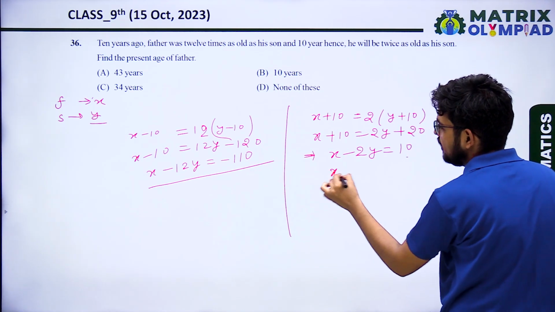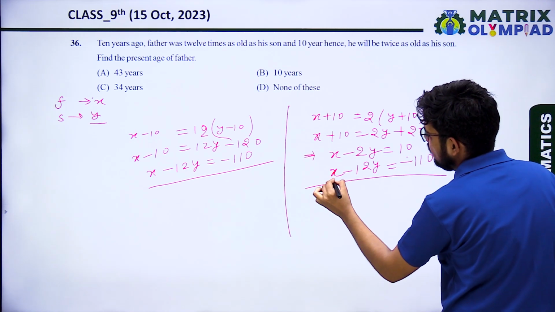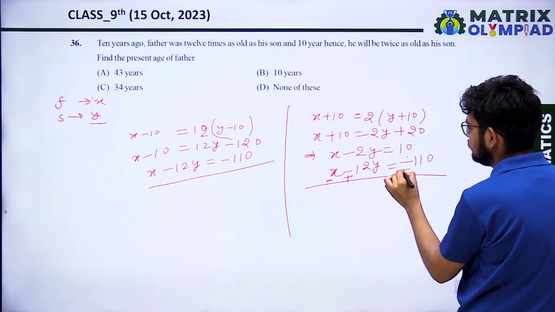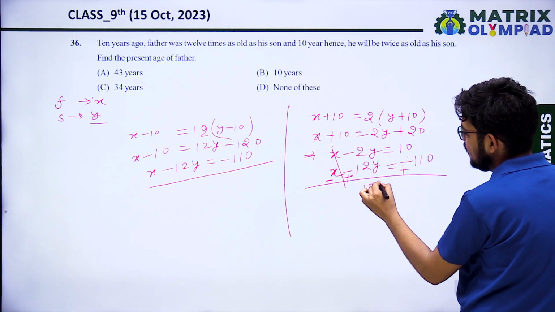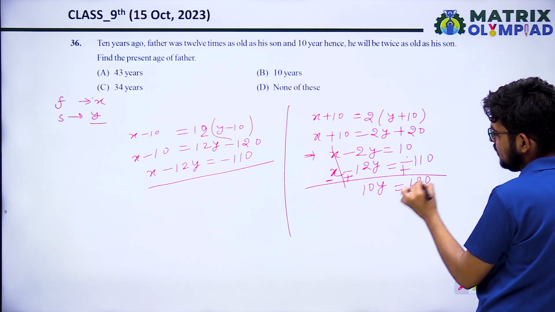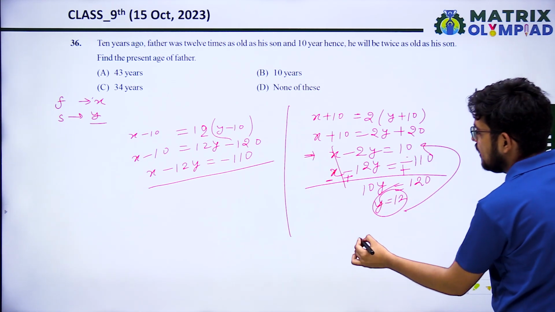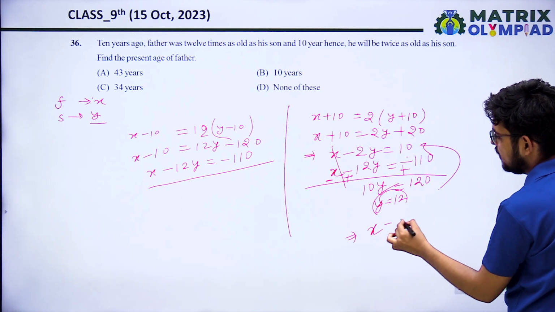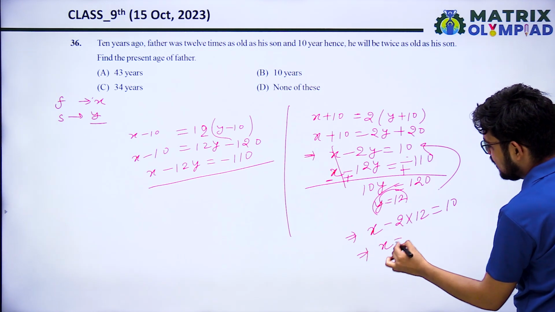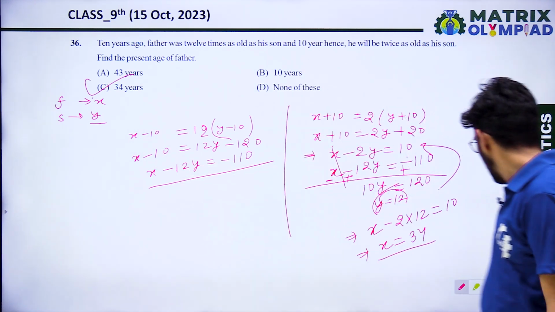So I am writing here x minus 12y equal minus 110. When we solve, eliminate x, subtract. So it will be 10y equal 120, y equal to 12. Okay, y equal to 12 in any equation, it will be x minus 2 into 12 equal 10. So x will be 34. So what will be the age of the father? That will be 34 years.